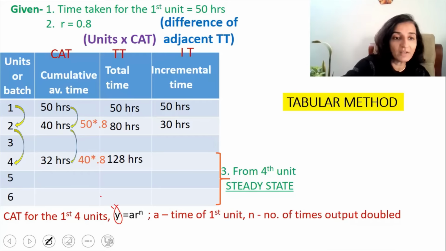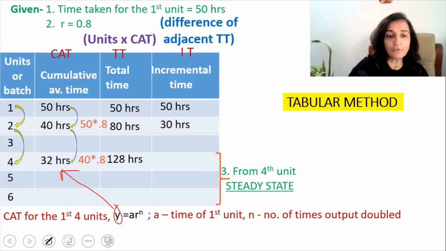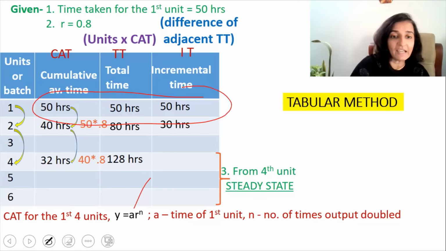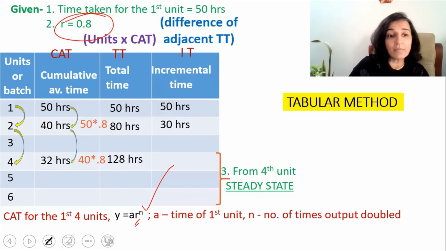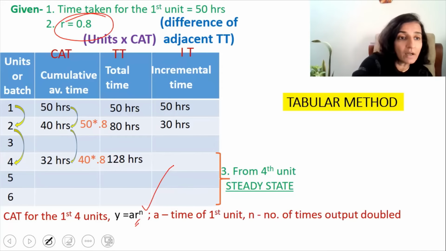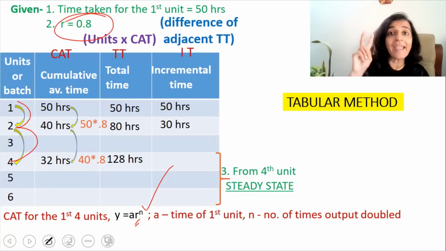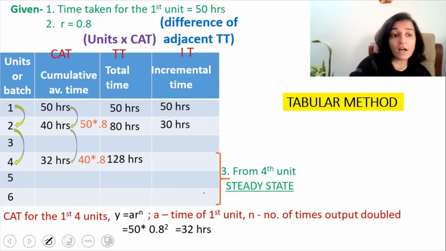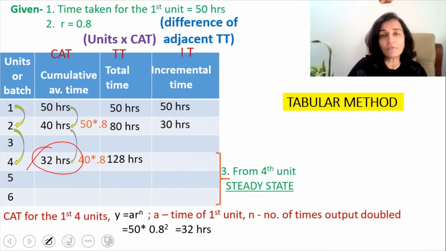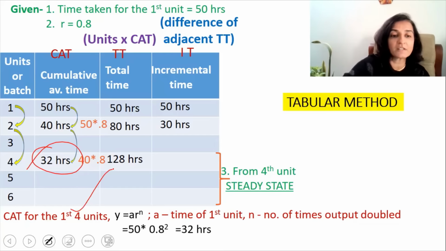So we know that the cumulative average time is 32. So we will try to find that out. a is the time taken for the first unit. So it is 50 hours and the learning rate is 0.8 and n is the number of times that the output has doubled. How many times is the output doubled? Once, twice. So n is equal to 2 in this case. So substituting those figures in the formula, it's 50 into (0.8) the whole raised to 2, which will give an answer of 32 hours. So we got the right answer of the cumulative average time for the first 4 units.